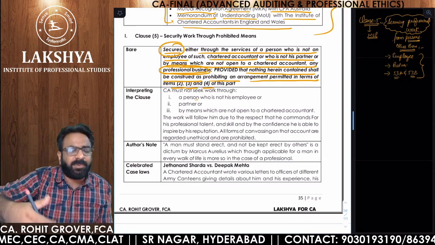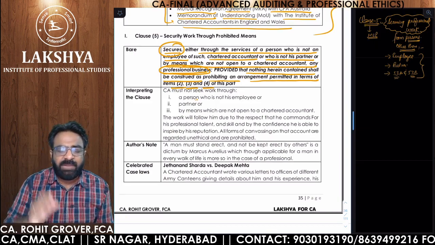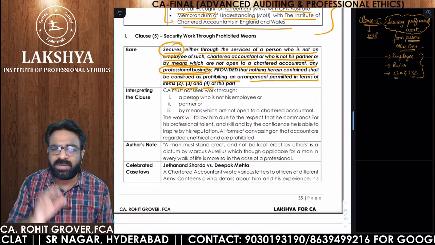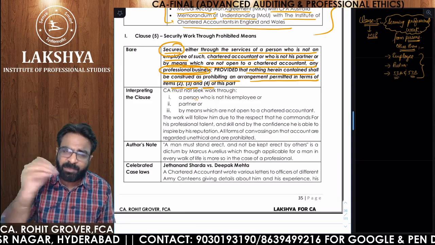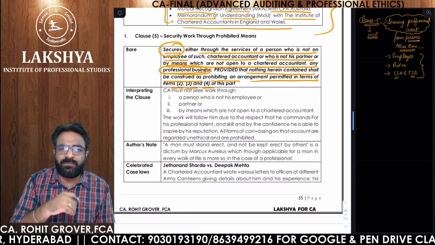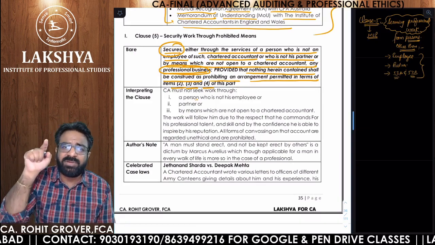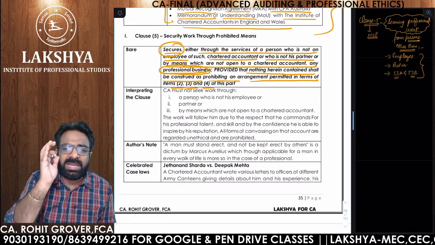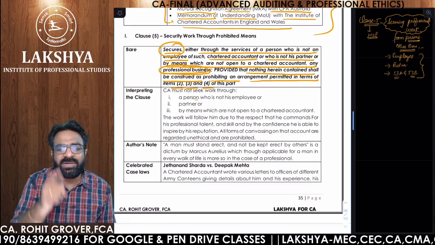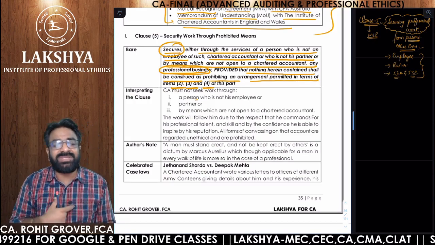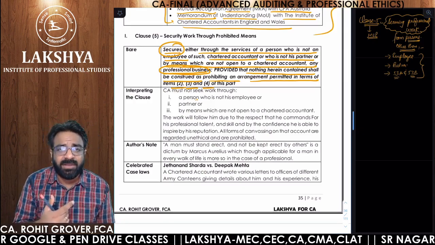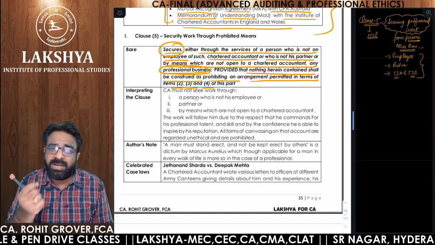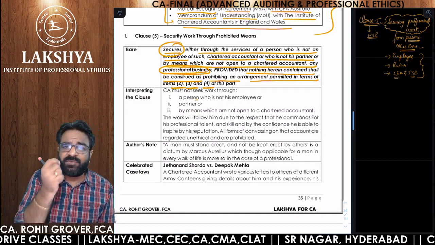If you are telling your employees to bring me some work, it's fine. If you are telling your partner to give me some work, it's fine. If you are telling the other professionals to give me your work, fine, because they also understand, because they are also professional. But if you are telling any outsider for the professional work, he will doubt your talent, because we are chartered accountants. It is unethical.